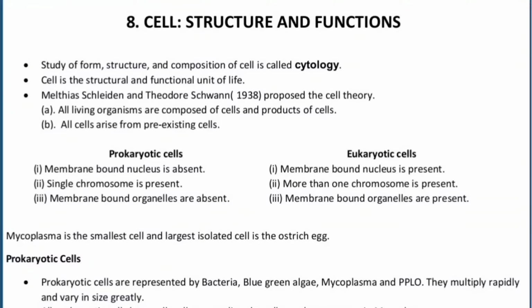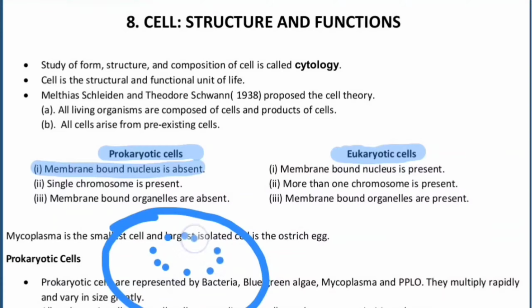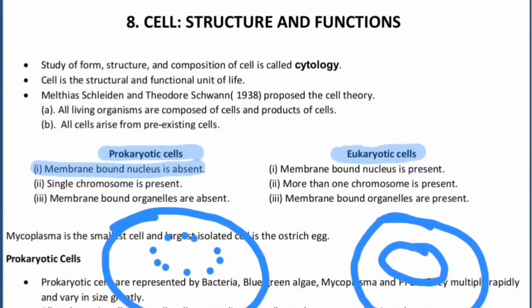Now, there are basically two types of cells which are called the prokaryotic cell and eukaryotic cell. In the prokaryotic cell, the membrane bound nucleus is absent. Like if I am drawing a cell, I will be drawing the nucleus in this fashion. So the membrane bound nucleus is absent, whereas in the eukaryotic cell, we have a proper membrane bound nucleus present. The nuclear envelope is proper here in the eukaryotic cell. In the prokaryotic cell, only a single chromosome will be present, but in the eukaryotic cells, we have more than one chromosome present.